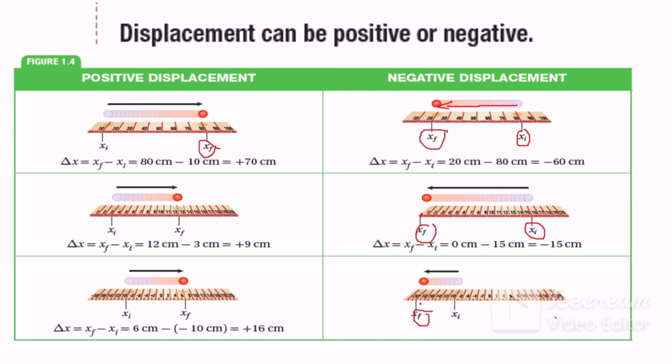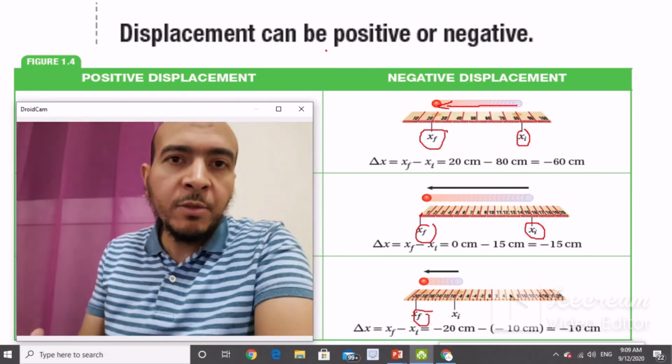Now for this one here, as you see, this is minus 20, and this one is minus 8, and minus 10. Okay? It equals minus 10 centimeters. Okay, now as you see here, the displacement is sometimes positive and sometimes negative. Why do I explain negative and positive for you?